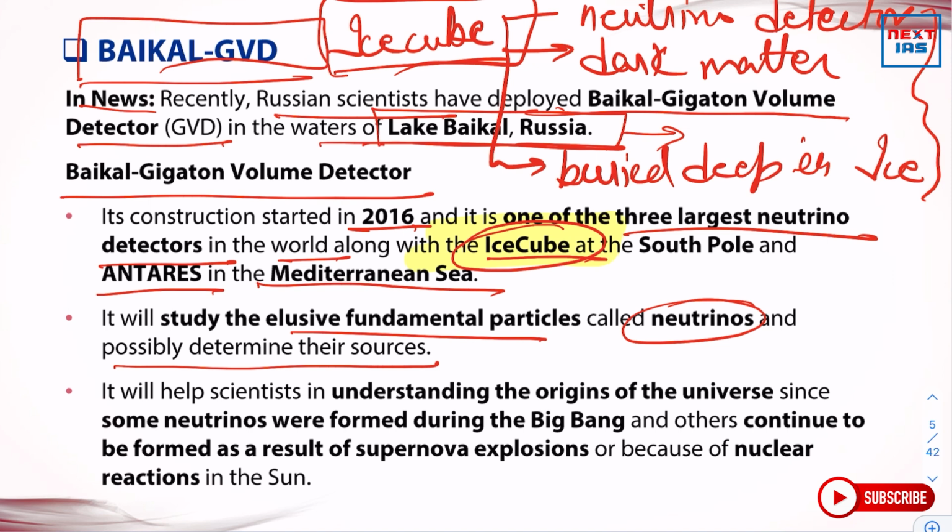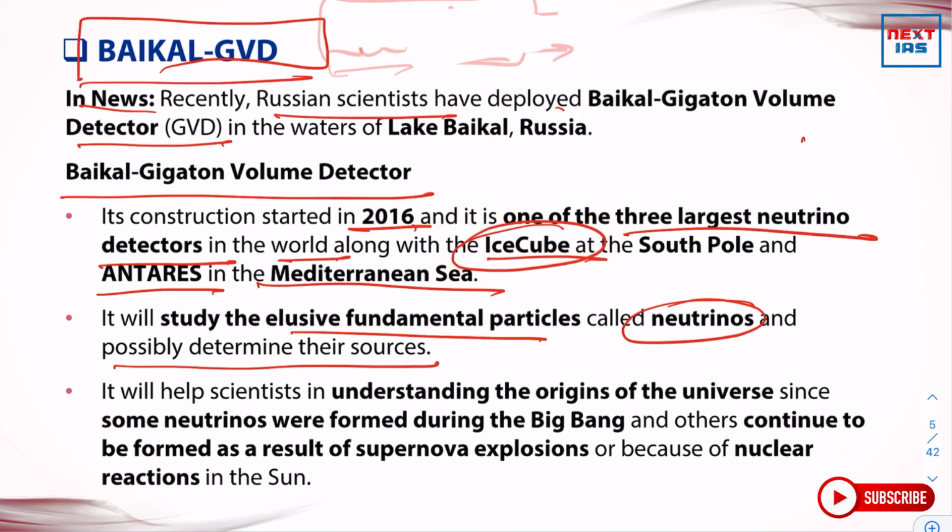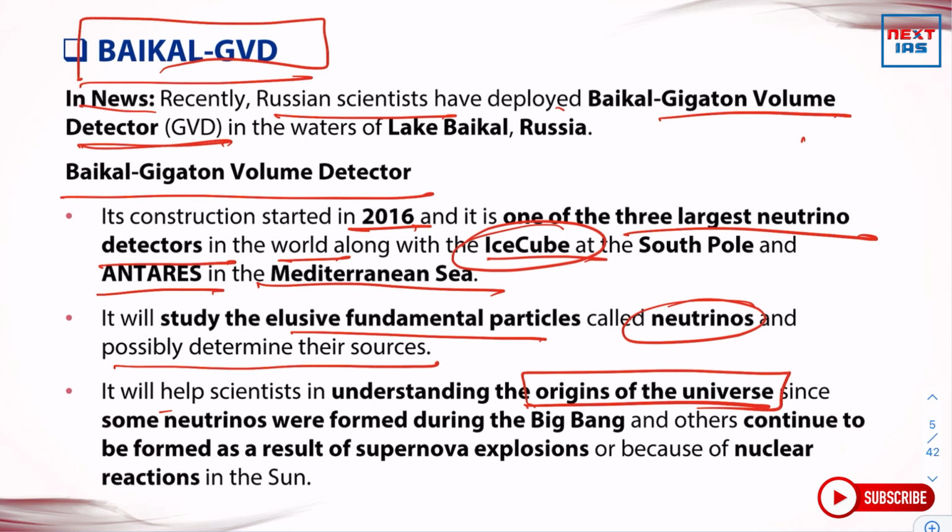So we should focus on what kind of questions UPSC asks and how our current affairs is related to that. So for Baikal GVD, there might be a question on that in the near future in the UPSC prelims exam. Now moving on to the next point, Baikal GVD, this gigaton volume detector, will help scientists in understanding the origins of the universe, since some neutrinos were formed during the Big Bang and others continue to be formed as a result of supernova explosions or because of nuclear reactions in the sun.